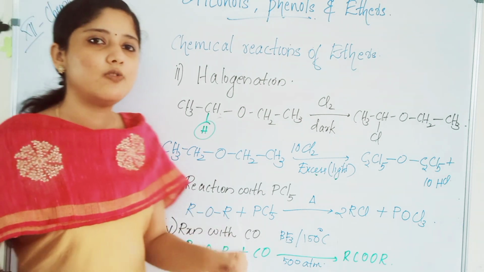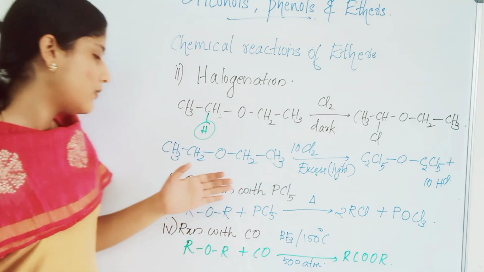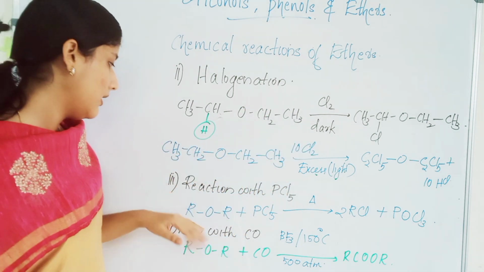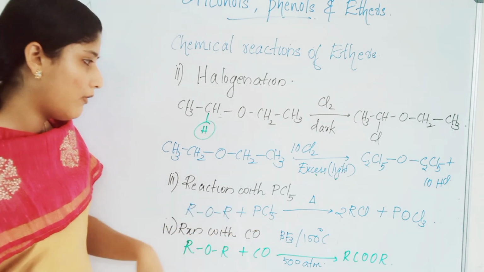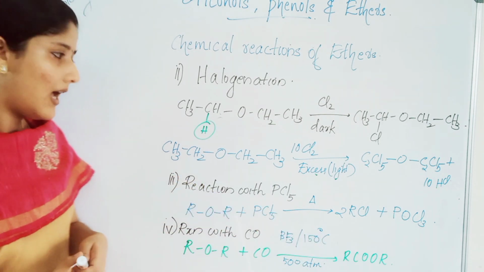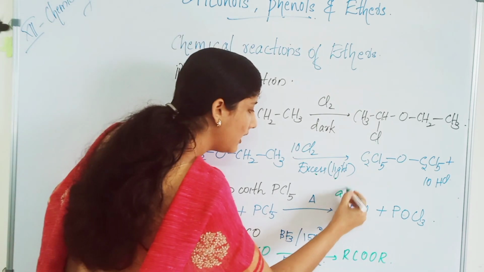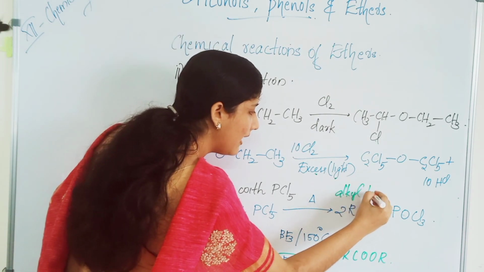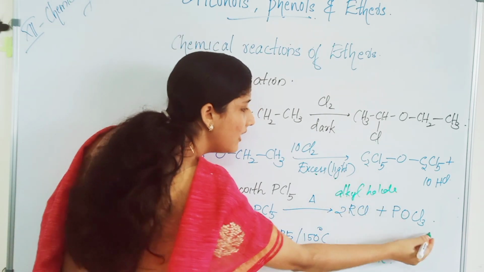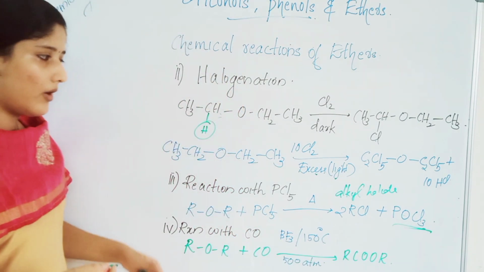Next is the reaction with PCl5, phosphorus pentachloride. Ethers react with PCl5 to give the corresponding alkyl halide. We will get the corresponding alkyl halide and phosphorus oxychloride.